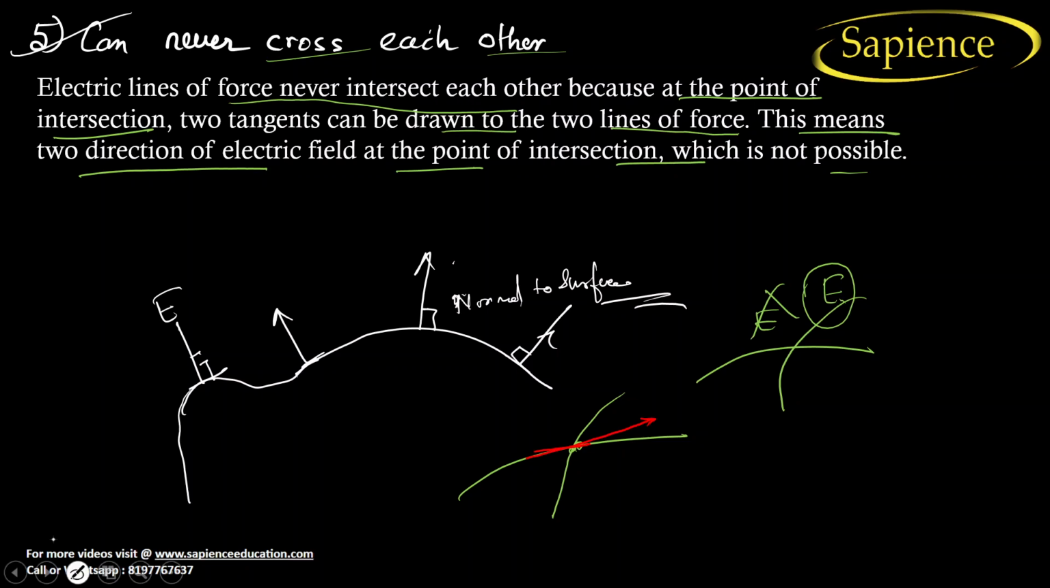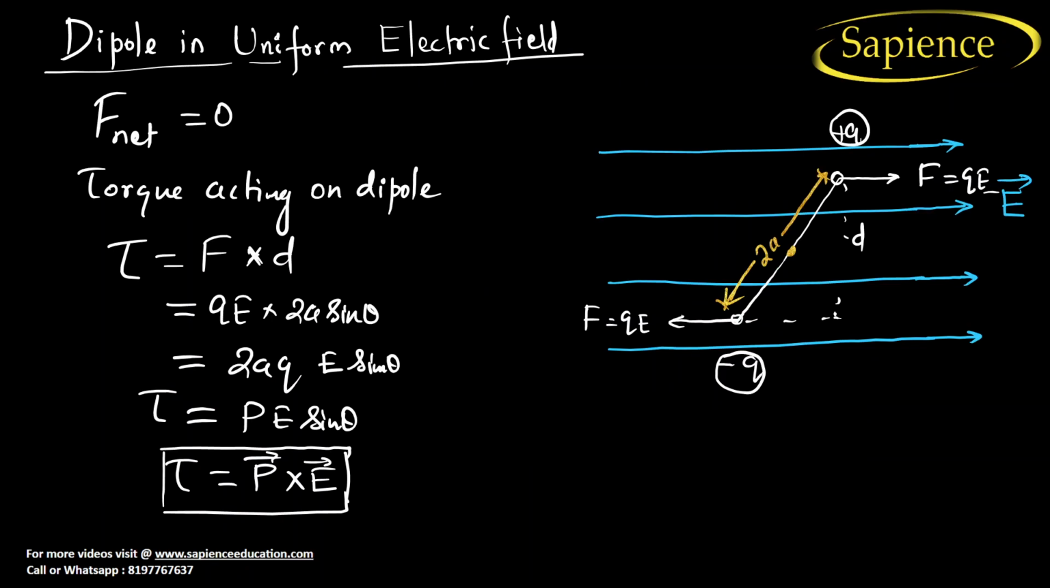And if I draw the other tangent at this surface, so there is another tangent at this surface. So at the same point, we are getting two directions of electric field, which is not possible. You can say that in this direction also there is an electric field direction. This is also an electric field direction. So it is not possible. Right? So I hope you have understood the fifth point.